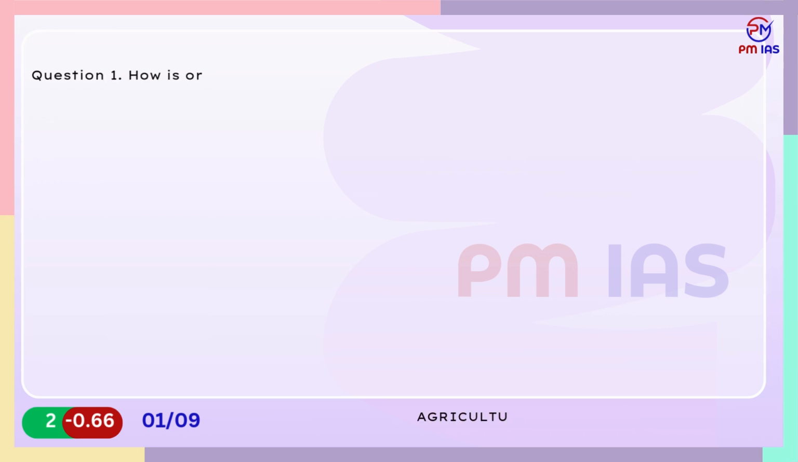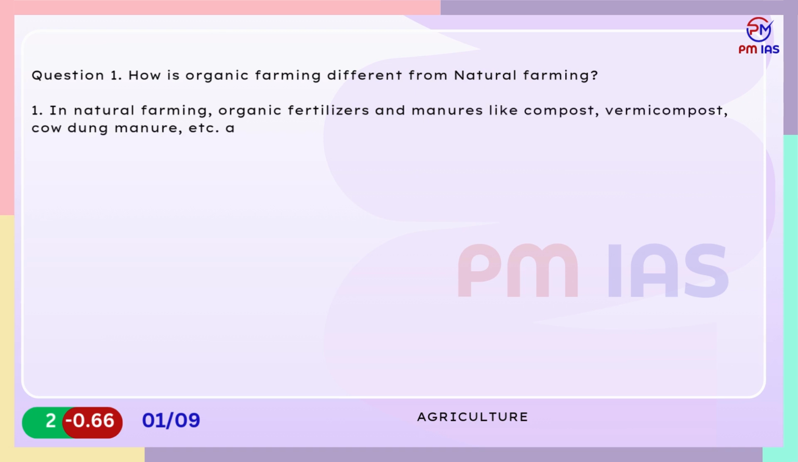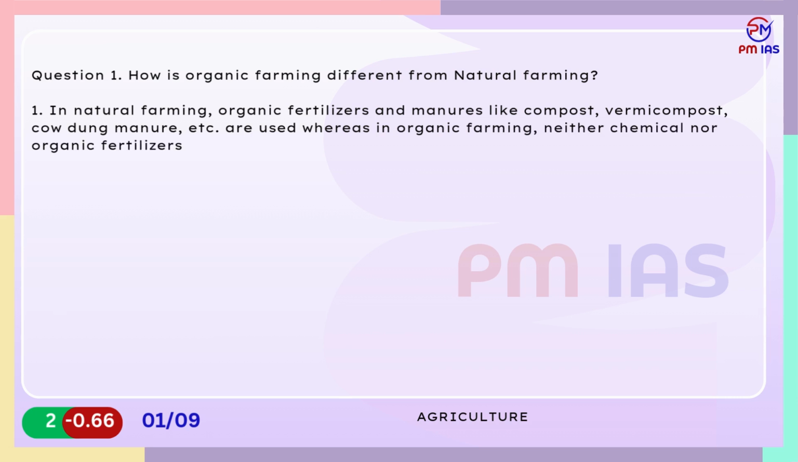Agriculture. Question 1. How is organic farming different from natural farming? 1. In natural farming, organic fertilizers and manures like compost, vermicompost, cow dung manure, etc. are used, whereas in organic farming, neither chemical nor organic fertilizers are added to the soil.